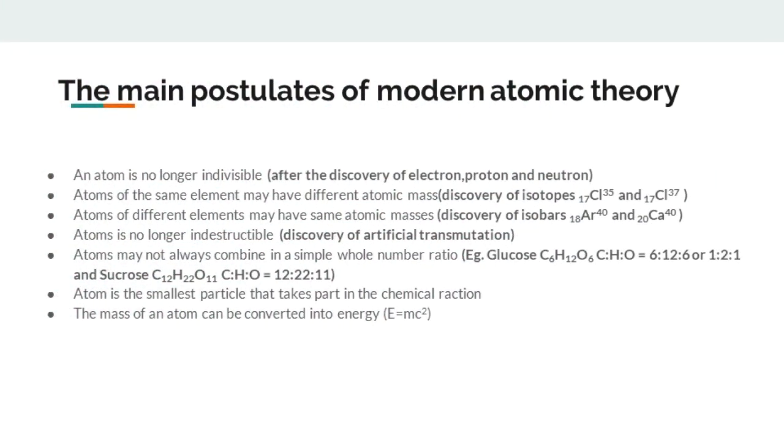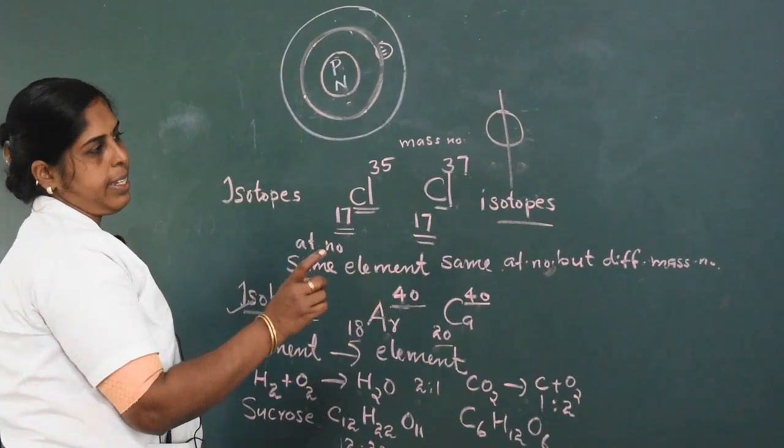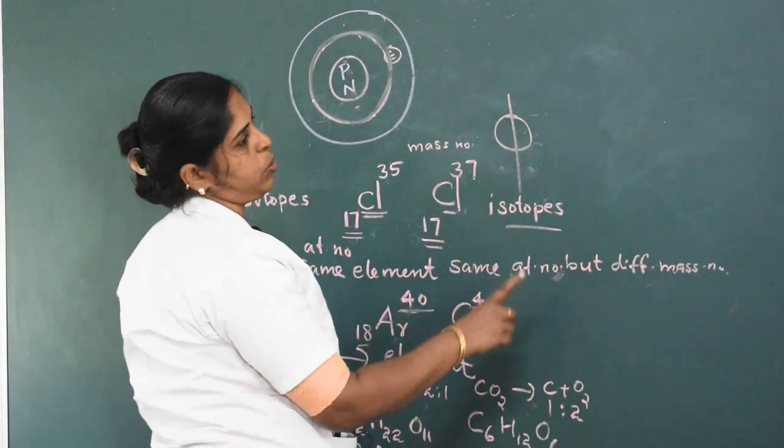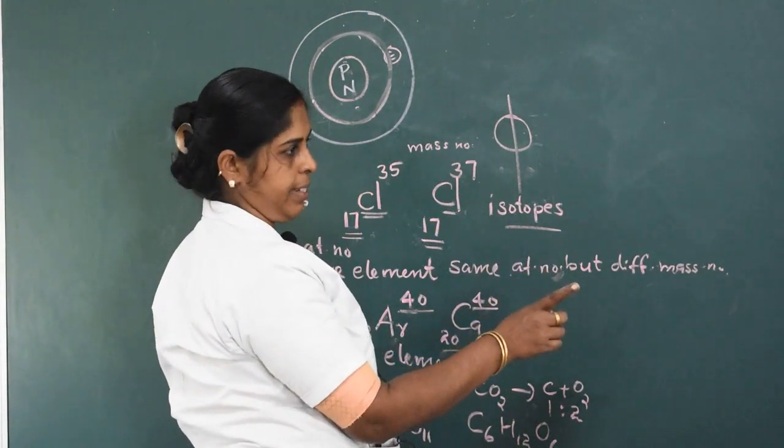Next point: an atom is the smallest particle that takes part in a chemical reaction. We know the atom is the smallest particle that can take part in a chemical reaction. Only the changing of atoms takes place in a chemical reaction.